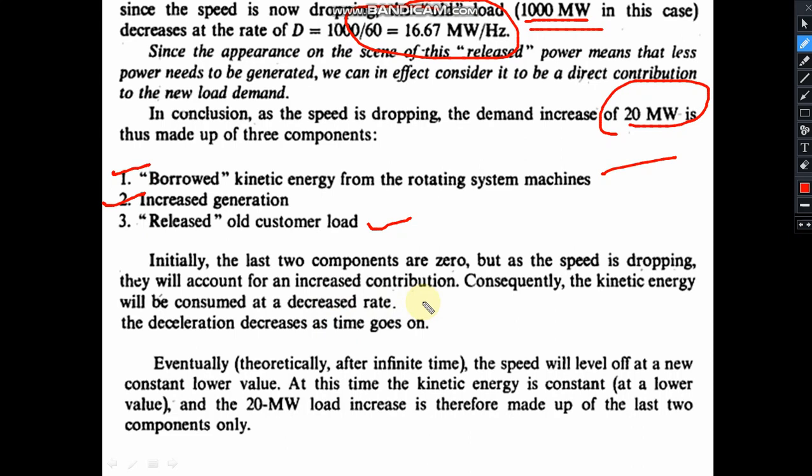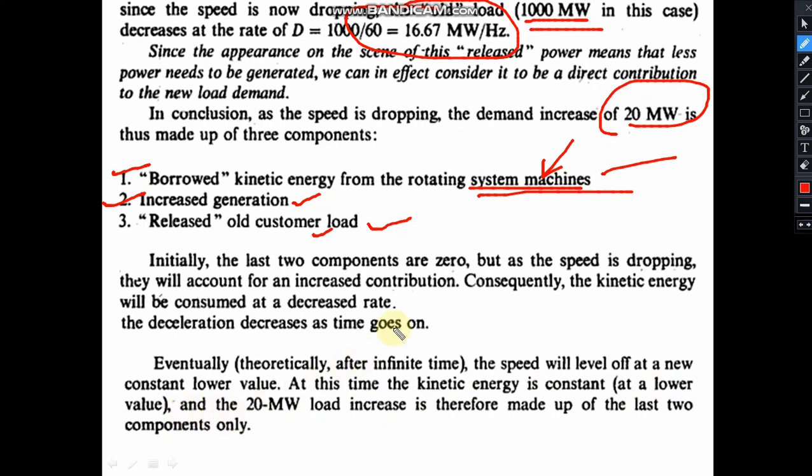They will account for an increased contribution. Consequently, the kinetic energy will be consumed at a decreased rate. Now the contribution of this and this will increase, and the contribution of this will decrease. Eventually, theoretically, after infinite time, the speed will level off at a new constant lower value. At this time, the kinetic energy is constant. No further change in frequency at a lower value.